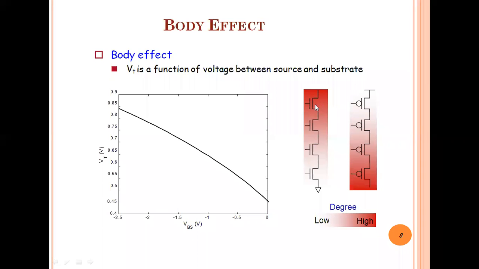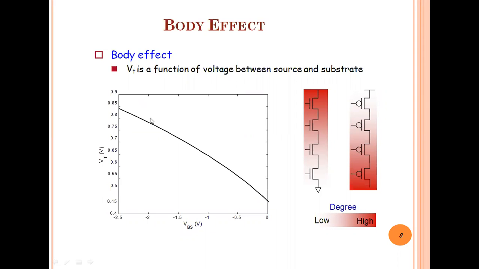If you consider VSB1 for the first transistor and VSB2 for the second transistor, VSB1 is not equal to VSB2, and the VT of the second transistor is shifted. The value of VT is shifted and not matched with the first transistor, so the conduction of the transistor will change because of the VT change.